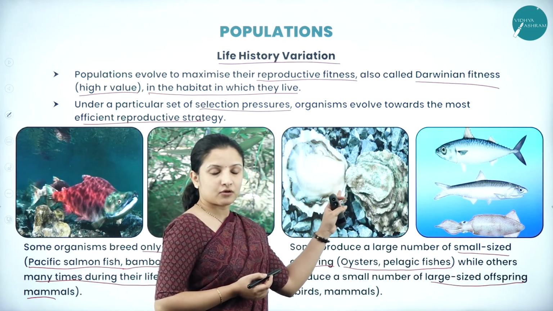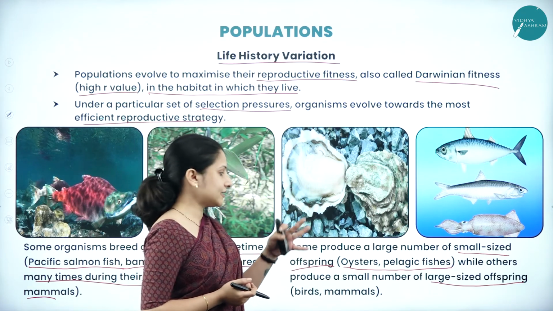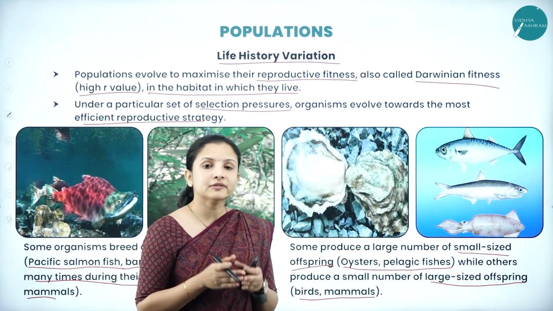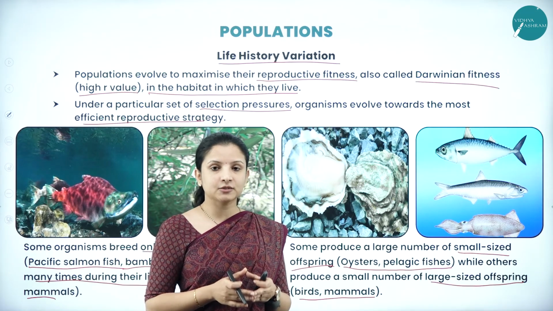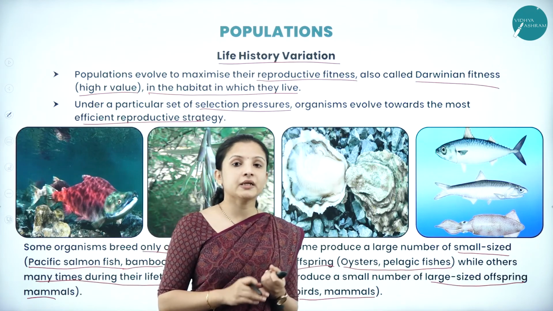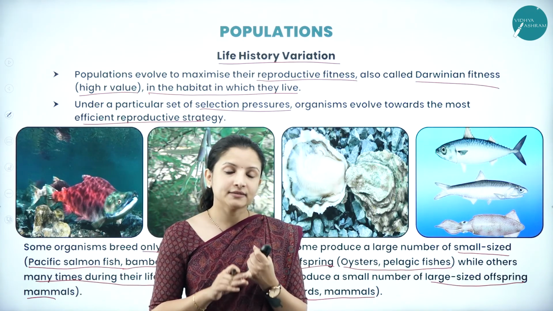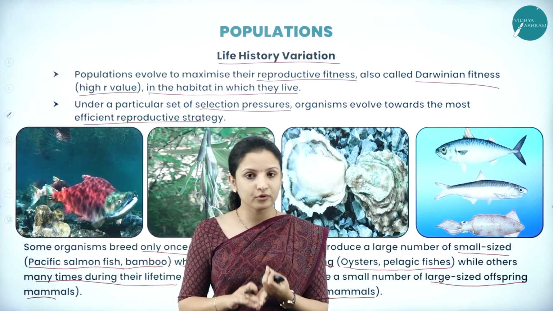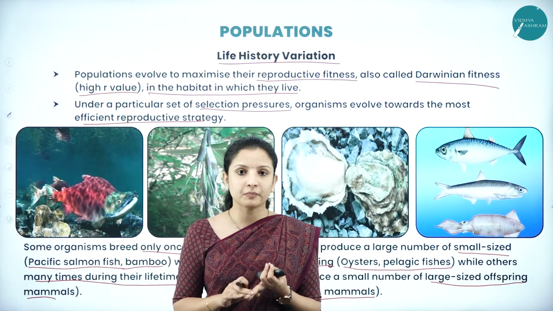So here the numbers are more but the size is small, whereas some others, especially birds and mammals, produce a lesser number of offspring, but the size of the offspring is larger. Therefore, be it the organism size, the number of organisms they produce, or the number of times that they reproduce, none of these matter here.